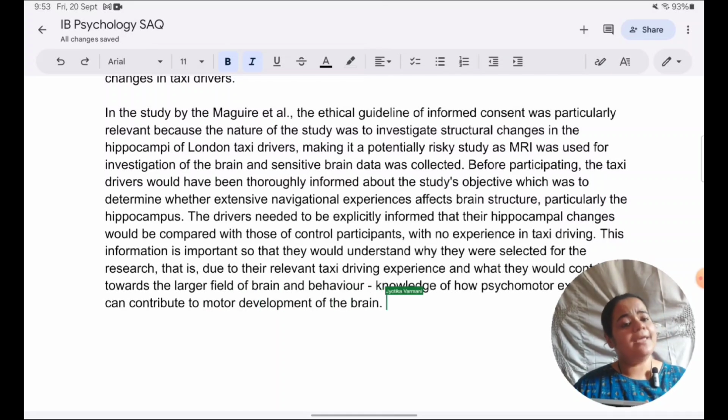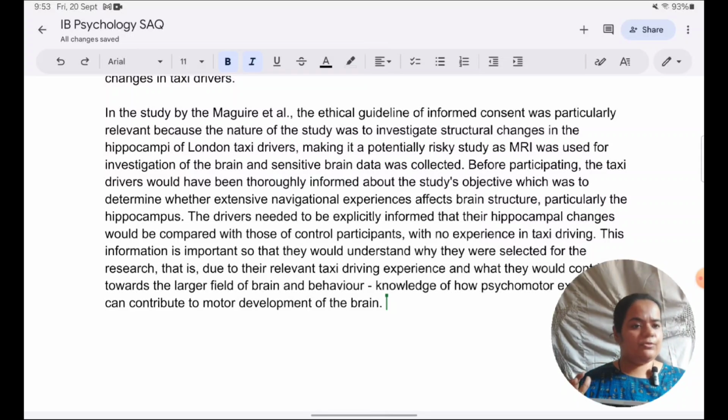So here we have shown why they should know about what the study is, because like we mentioned in the last paragraph, participants have the right to autonomy. We are respecting their autonomy by giving informed consent. So here we are respecting their autonomy in the sense that they should know why they have been asked to be a part of this study, then they can decide. They can use their autonomy to decide whether they want to participate or not. Because they are taxi drivers and that is what is relevant to the study, that is why they have been selected.